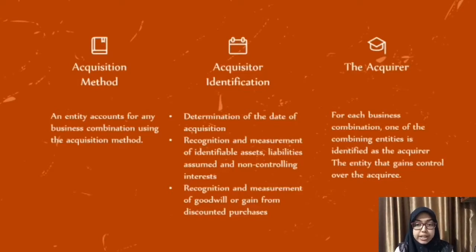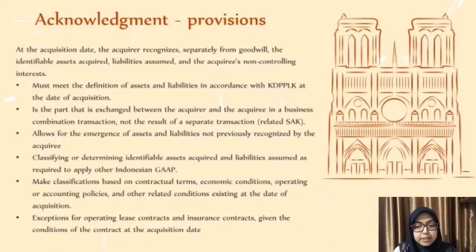The acquirer in this business combination is one of the combining entities, identified as the entity that gains control over the acquiree.